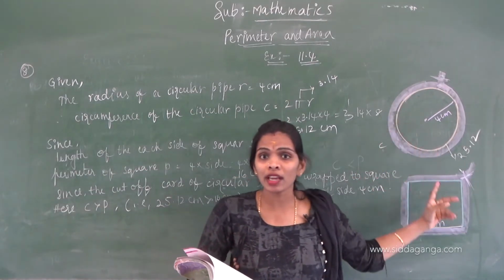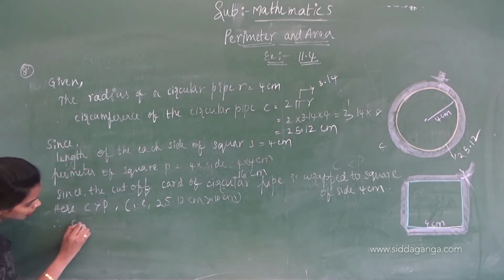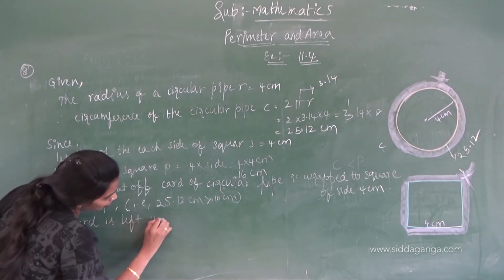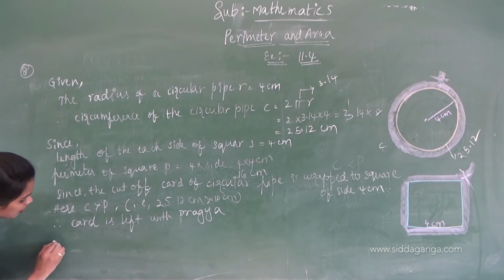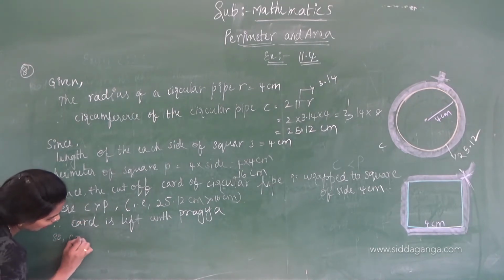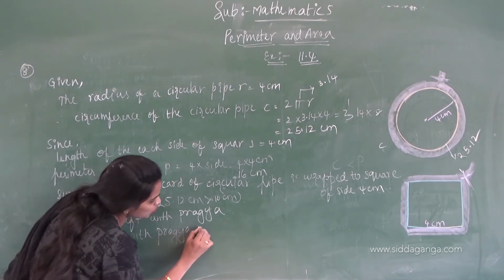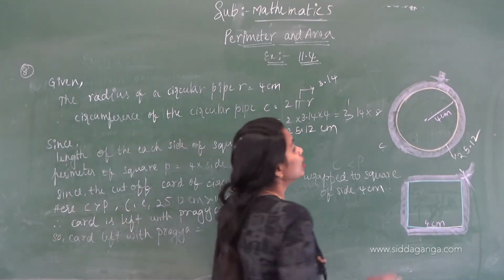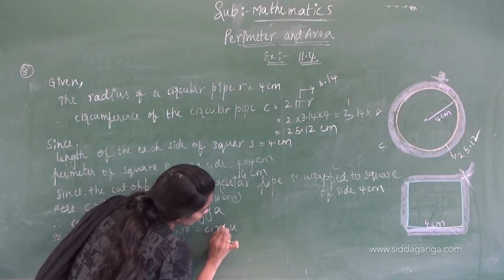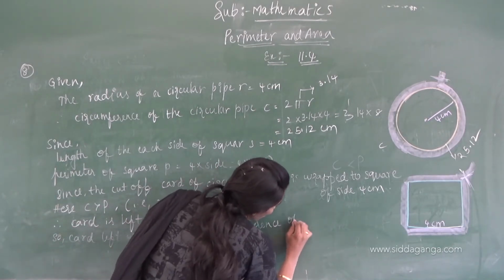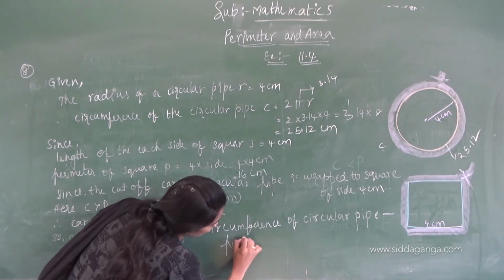If circumference is greater than P, what happens? The cord is left with Pragna. Therefore, we have to find how much cord is left with Pragna. The cord left with Pragna equals the circumference of the circular pipe minus the perimeter of a square.